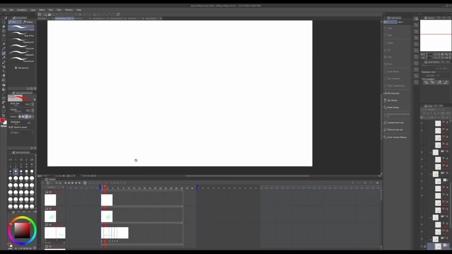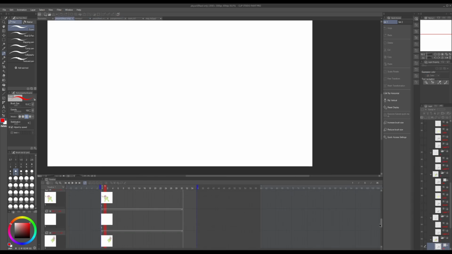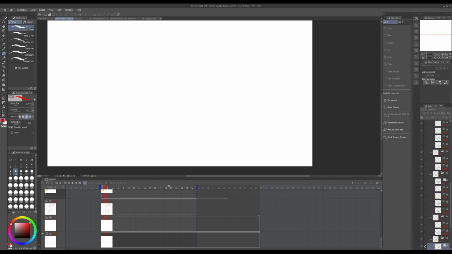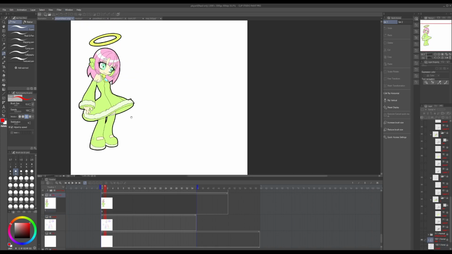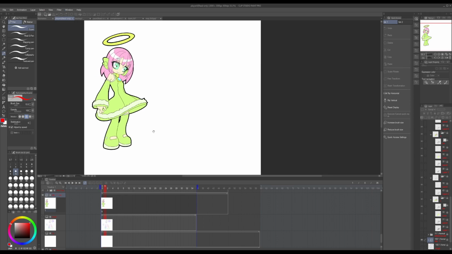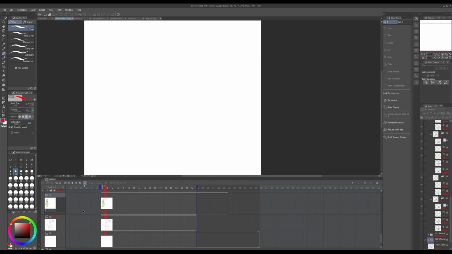And then we're just going to go over some of the animations real quick, just so you guys can see. We use Clip Studio Paint for all the animations in our games at this point. So here's the idle. It actually has no animation. I'd probably make an animation for it if we were going to make the game more polished, but that's just to start, so you get the idea.